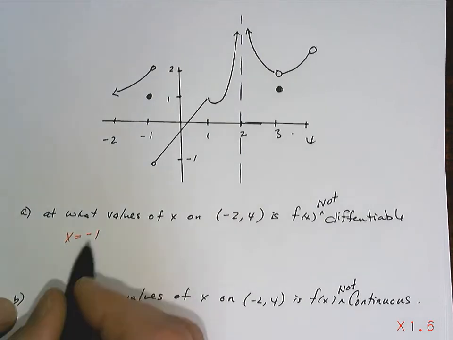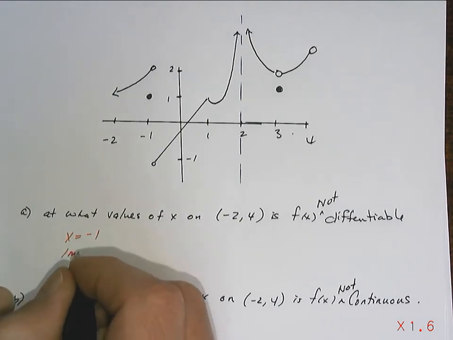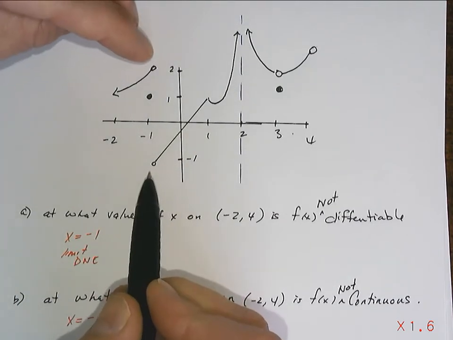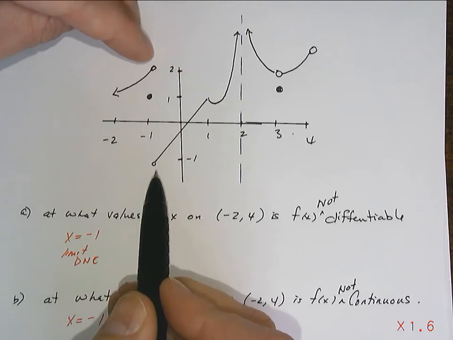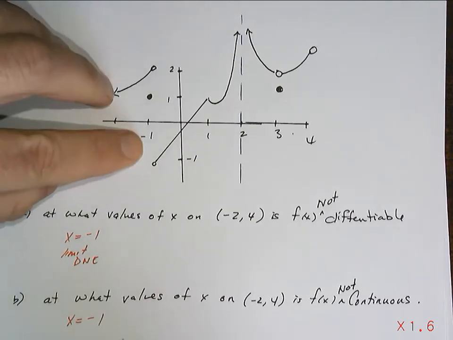And why am I not differentiable at this point? The limit does not exist. Do you see that? I can't be differentiable. There is no slope of the tangent that I could put here, is there? There's nothing I could really put there. So I'm definitely not differentiable, and I'm not continuous at -1.